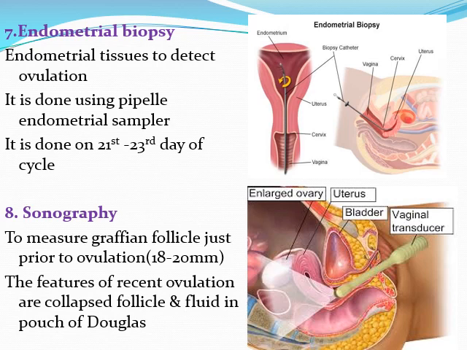Okay, the next one is sonography. In this, transvaginal sonography is mainly performed to measure the Graafian follicle just prior to ovulation. Usually the diameter of the Graafian follicle is 18 to 20 mm close to ovulation. And the features of recent ovulation are, if ovulation has already occurred, you can see the collapsed Graafian follicle as well as fluid in the pouch of Douglas.